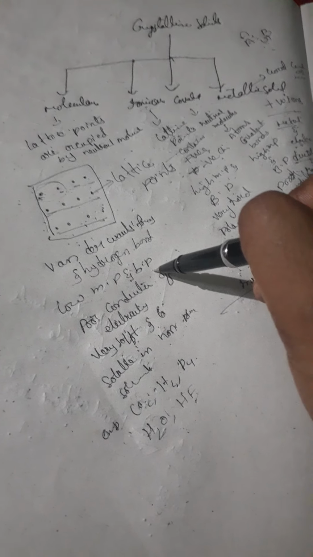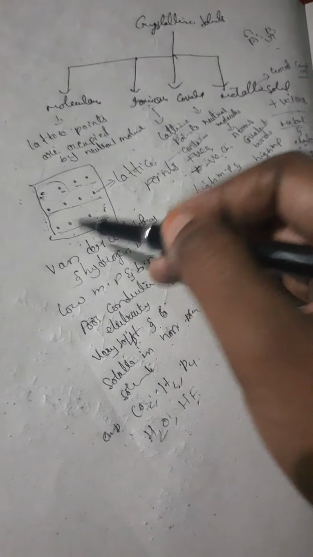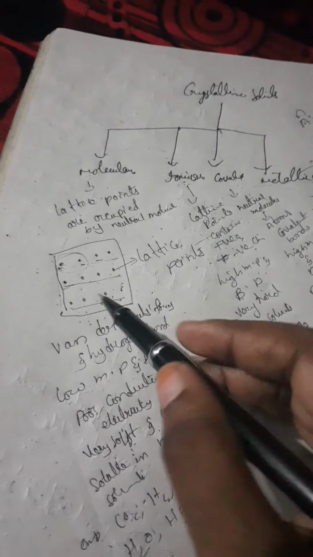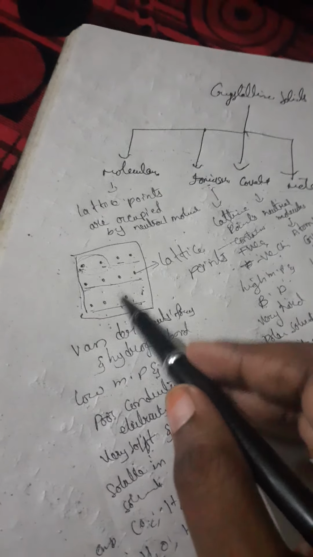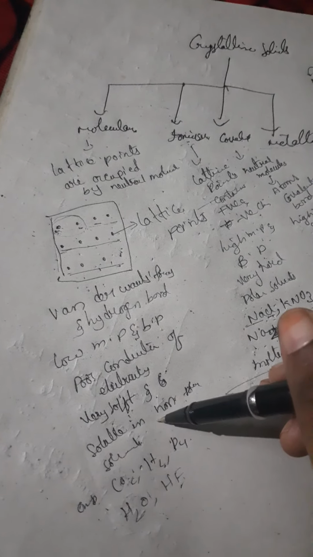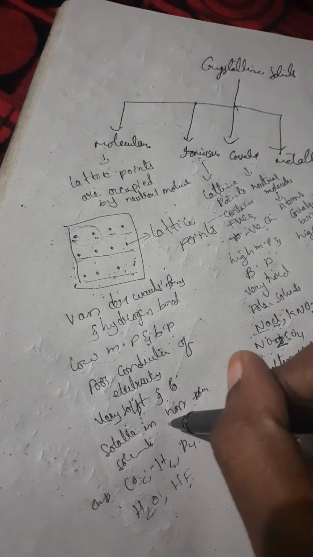Why? Because it does not have a strong force of attraction, and the molecules are poor conductors of electricity. It is very soft and soluble in non-polar solvents. There are polar solvents and non-polar solvents.